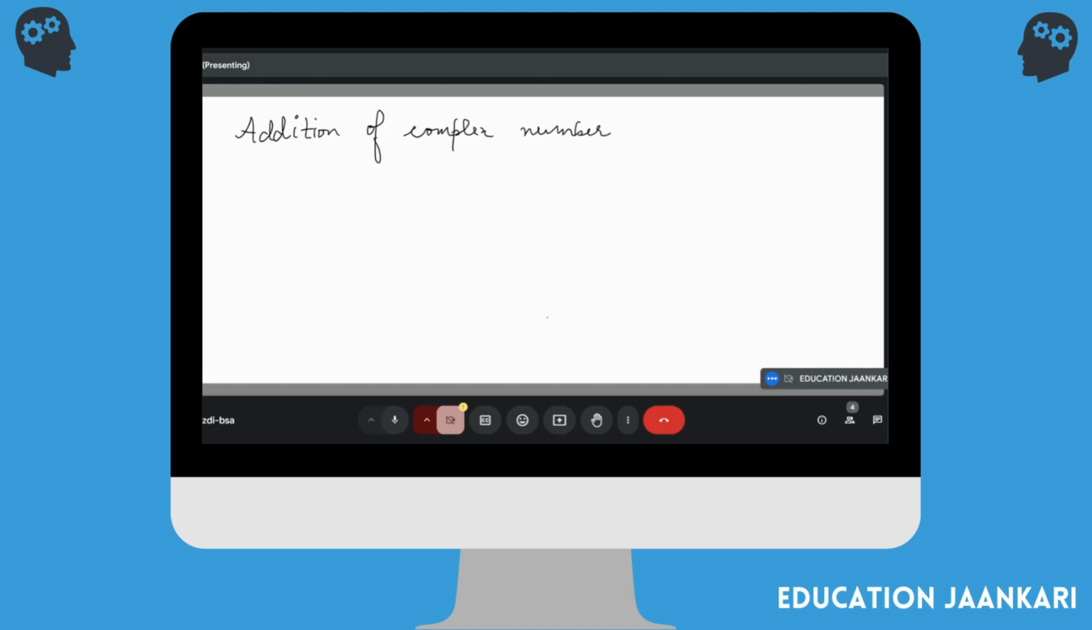For example, if I have z1 is equal to 3 plus 5 iota and z2 is equal to 4 plus 7 iota, please tell me what is z1 plus z2. So what are you going to do? 3 plus 5 iota plus 4 plus 7 iota. Exactly. So add the real parts. What are the real parts here? 3 plus 4, which is 7.